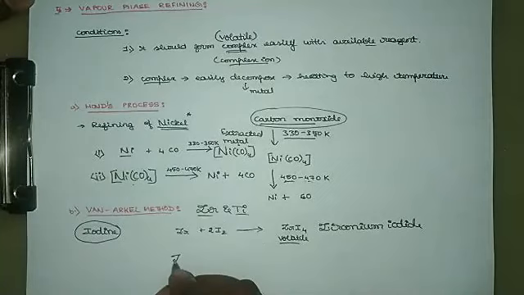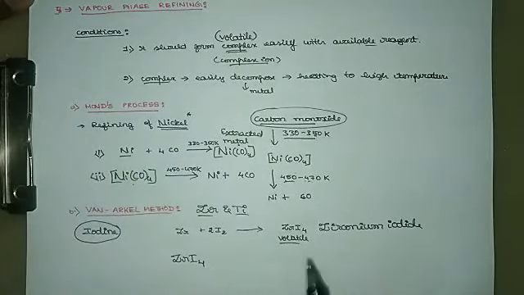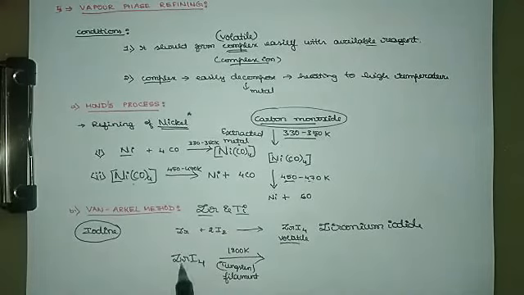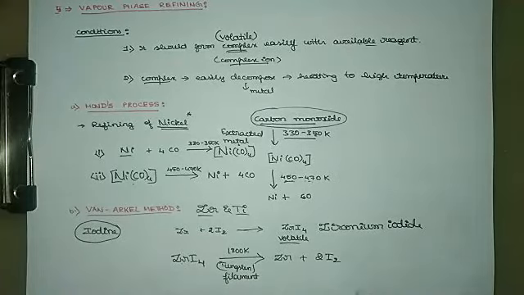Now the zirconium iodide complex which is obtained is heated on a tungsten filament. Like an electric bulb you can think, which is maintained at a very high temperature, nearly 1800 Kelvin. It is the tungsten filament of an electric bulb, you can recall. Under such a surface, the complex is made to pass at a temperature of 1800 Kelvin. The complex undergoes decomposition to give zirconium and iodine back.